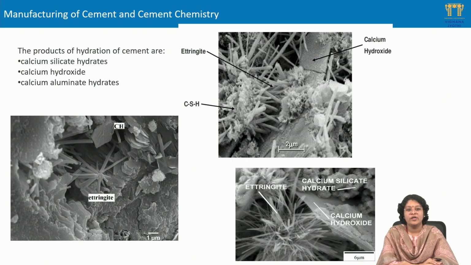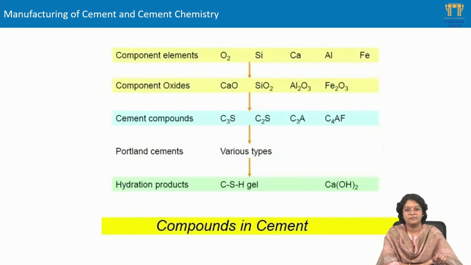Ettringite appears in the form of needle-like structure, CSH is of tobermorite gel, and CH is of flaky material. Likewise, these are some of the pictures we can see and analyze for the formation of different hydration products inside the cement matrix after hydration.